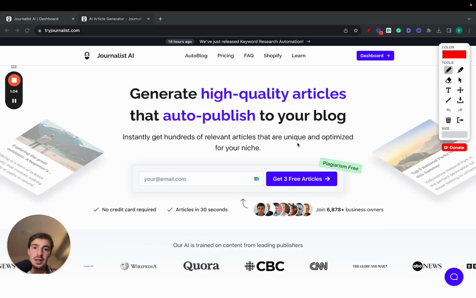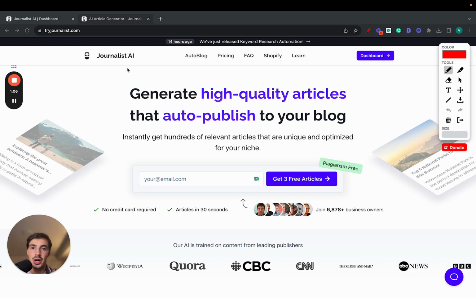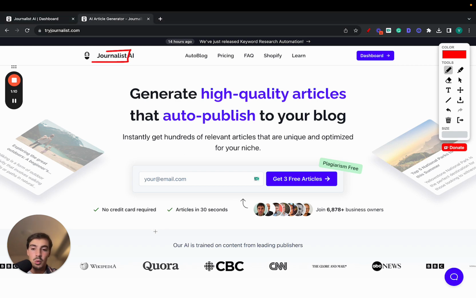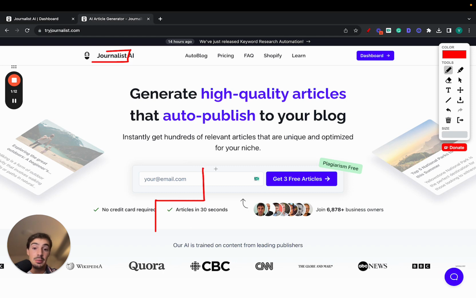In the next 30 seconds, I'm going to tell you exactly why you should be leveraging AI tools for content generation. Now, you don't need to use Journalist AI. Full disclosure, this is my tool. But let me tell you why you should be using at least ChatGPT, right?